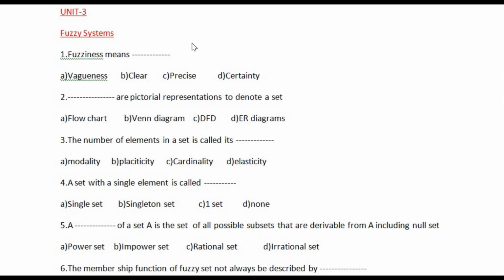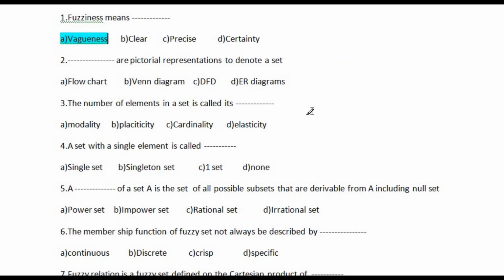So let's start. The first question is: fuzziness means the? The options are: first, vagueness; second, clear; third, precise; and fourth, certainty. So the correct option is option number 1, vagueness. And let's go for question number 2.